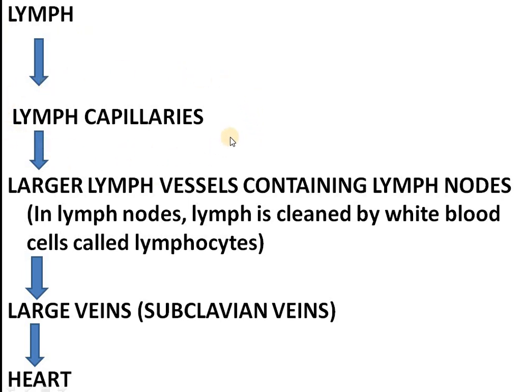Then from lymph capillaries, this lymph will be transported to the larger lymph vessel which consists of lymph nodes. In lymph nodes, lymph is cleaned by white blood cells called lymphocytes. Then this cleaned lymph is transported to large veins called subclavian veins, and through these veins it is again transported to the heart, that is, again transported to the blood circulatory system.